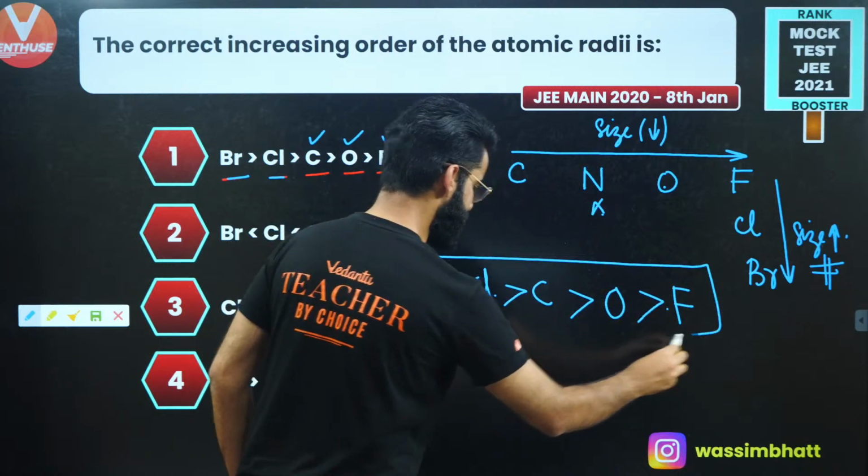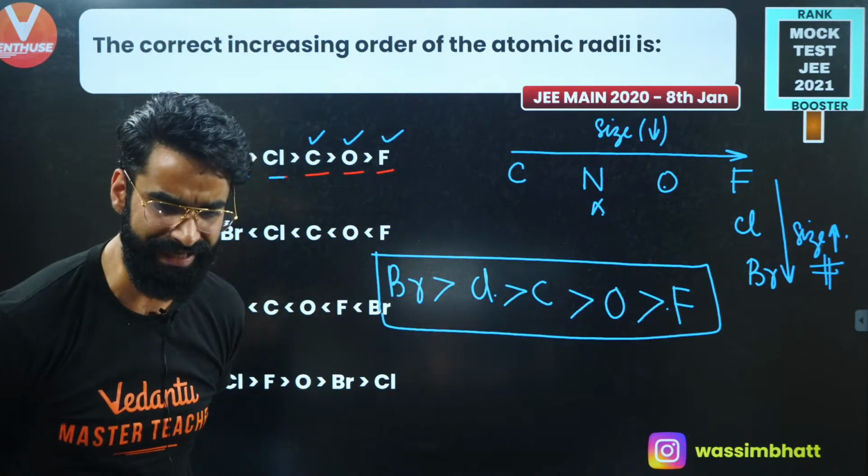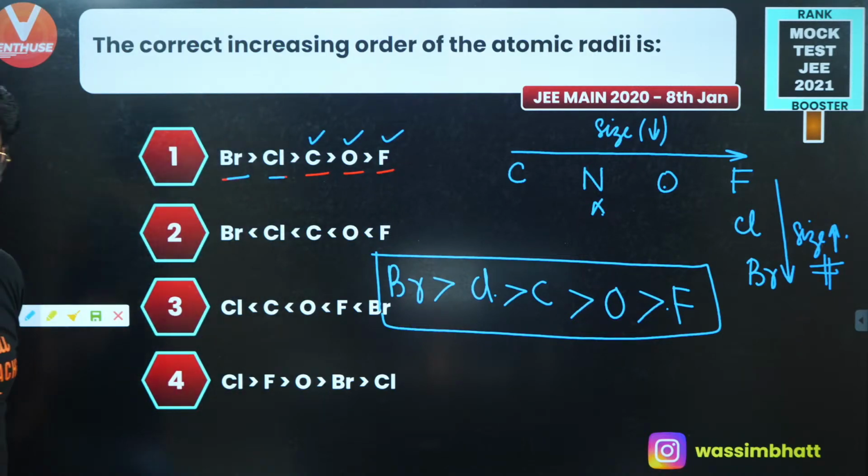This is going to be the decreasing order of the size of these elements, and the question was asked in your Mains 2020, 8th Jan attempt, right? A very, very simple question it was.